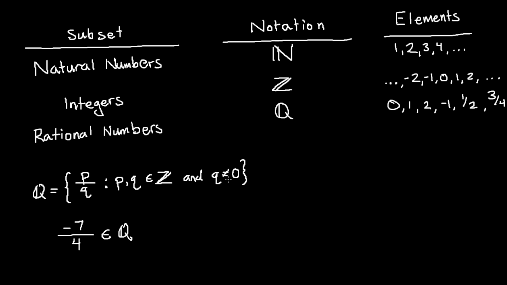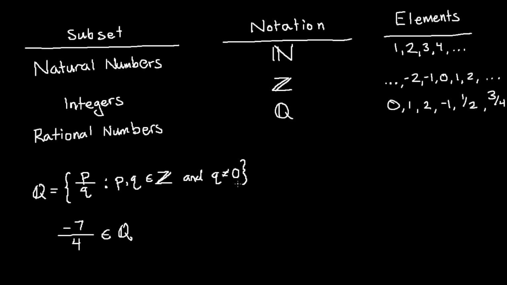And we explicitly say that q can't be 0 because we can't divide by 0. That's it, right? So this is a very explicit way of defining the rational numbers. So it's all numbers in the form p over q such that p and q are elements of the integers, and q is non-zero. That's it.